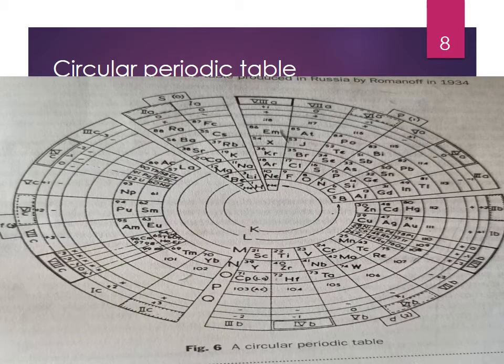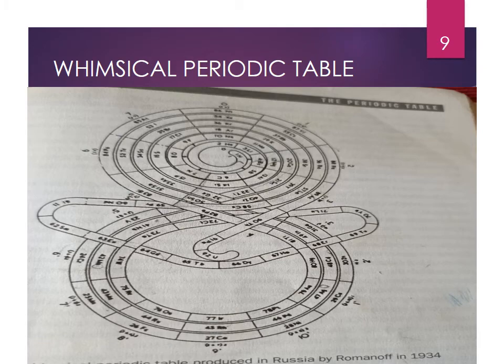Following that, many suggestions were made for periodic table. One such one is circular periodic table. Whimsical periodic table by Romanov in the year 1934.